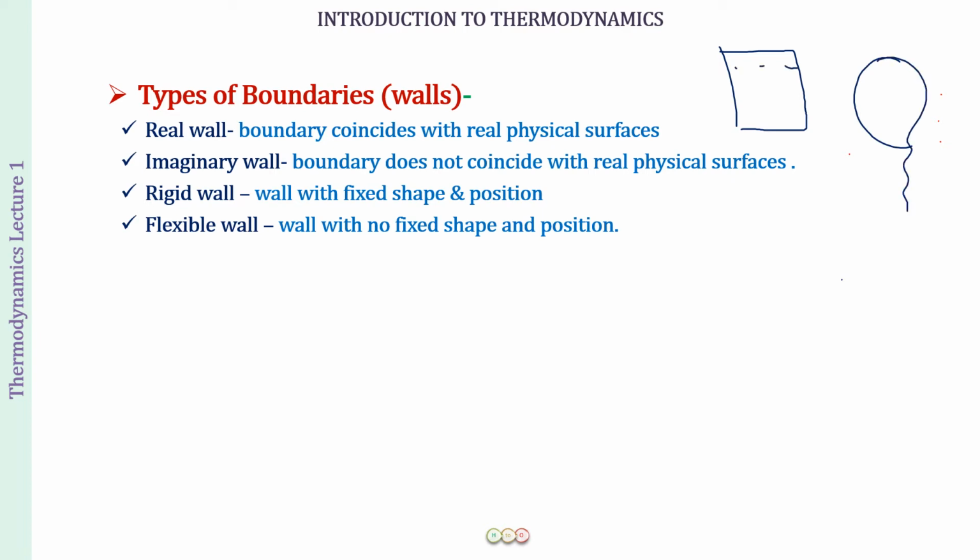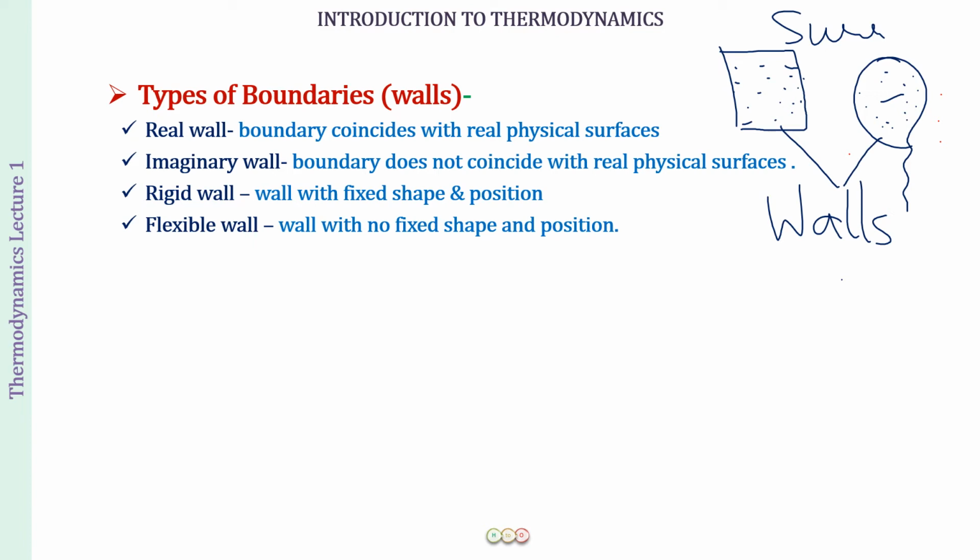Now in your room there is some air, that is why you are living in it, otherwise you would not have survived. Similarly, there is air in the balloon also. So the room forms a system, the balloon forms a system, and surrounding that room and that balloon, whatever is there in the universe, that will be forming the surroundings. Okay, and the wall of the room and the wall of the balloon, what are these? They are the walls or the boundaries, which are separating the air inside the room and the balloon from the surroundings. Clear? I think no problem about that.